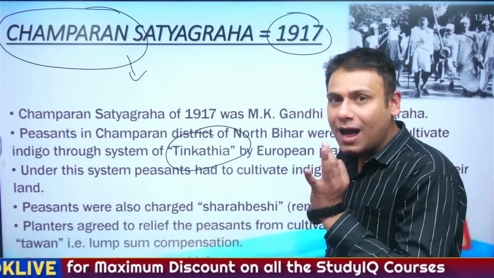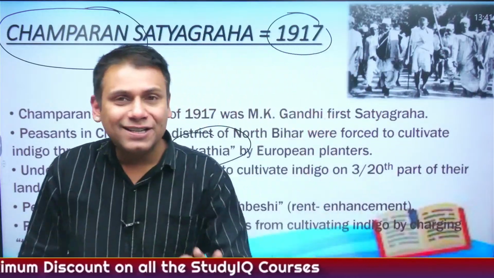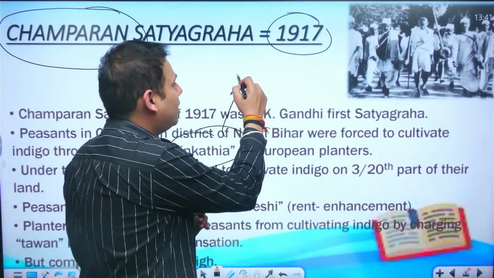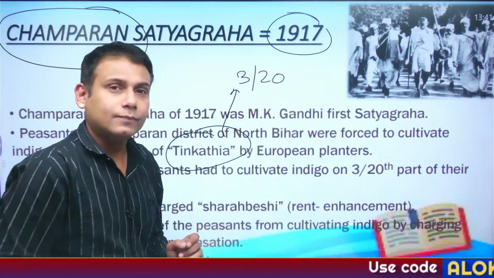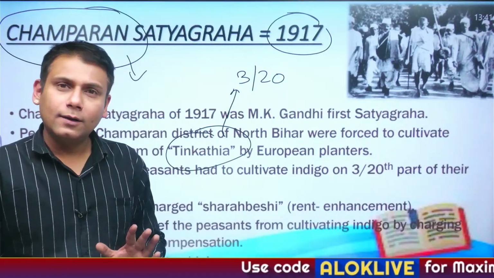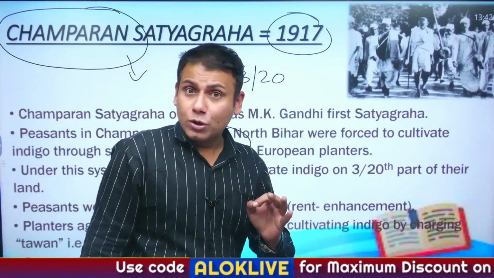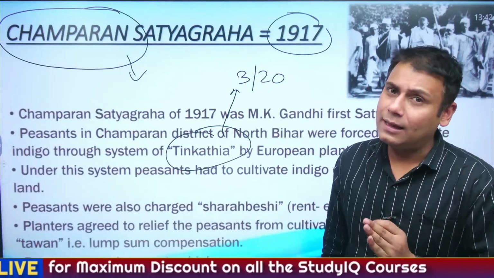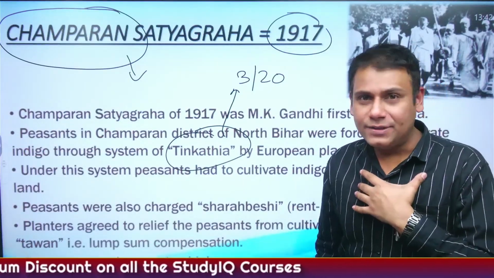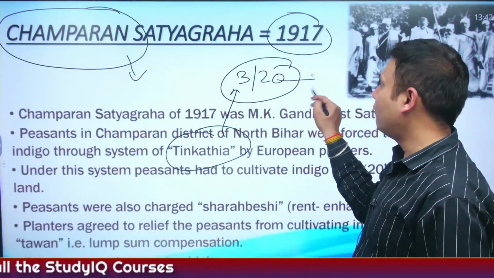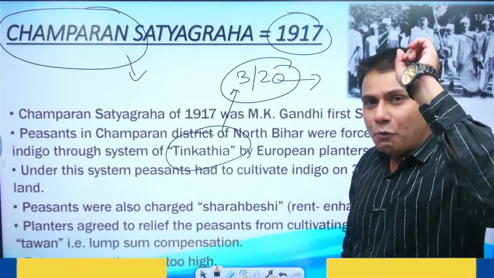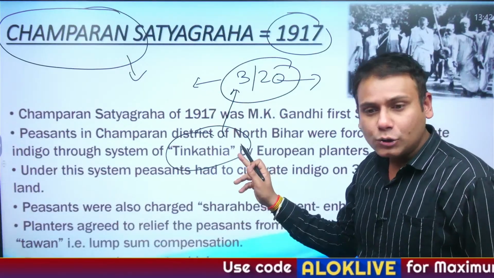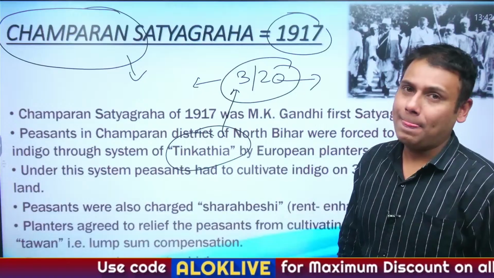As per the Teen Kathia system, the peasants were forced to cultivate indigo on 3/20th part of their land. Correct? For example, I am a peasant. I have 20 bighas of land. I was forced to cultivate indigo on 3 bighas. And this is called the Teen Kathia system.